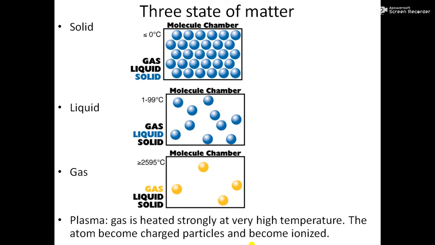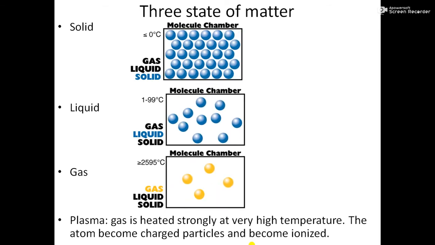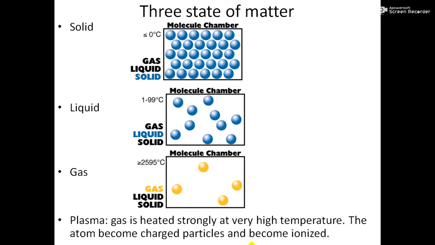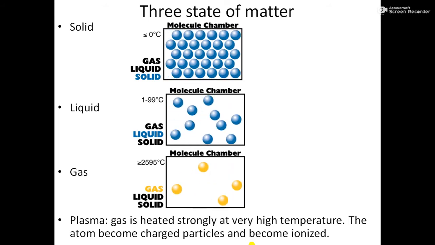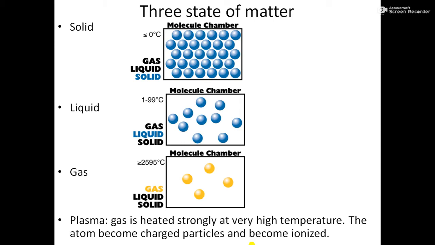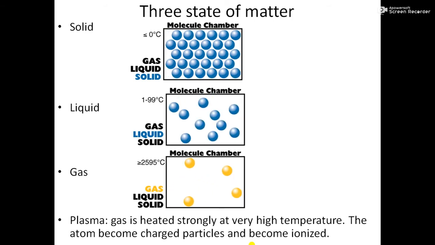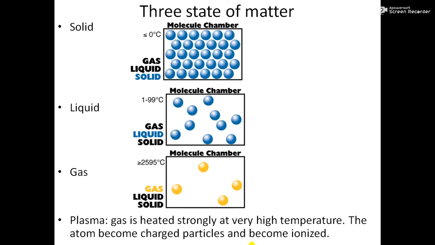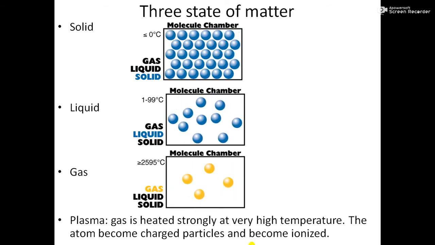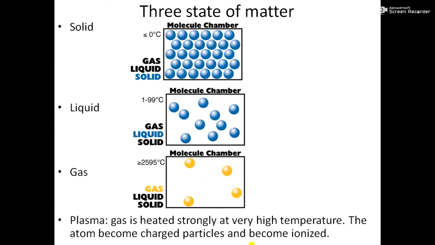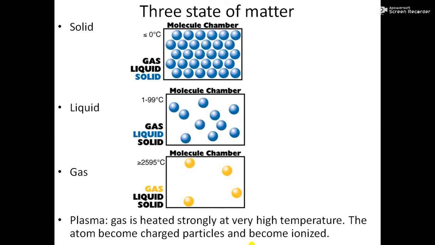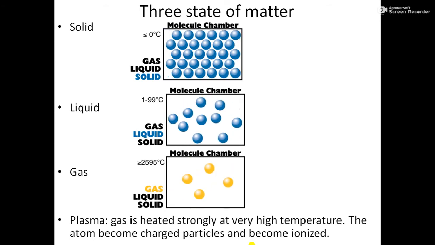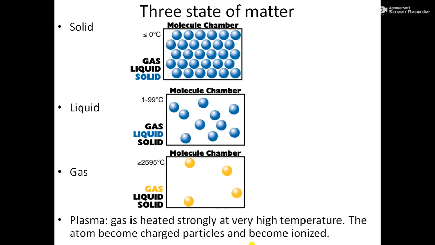So they are the charged particles and hence become ionized. These particles show altered properties which have little resemblance to the properties of solid, liquid and gas. For example, they become conductors of electricity, and are affected by magnetic fields, magnetic force also. So matter thus reaches the plasma state as well, okay.